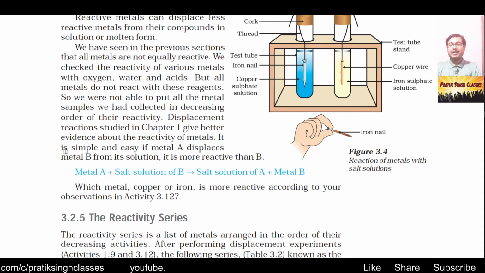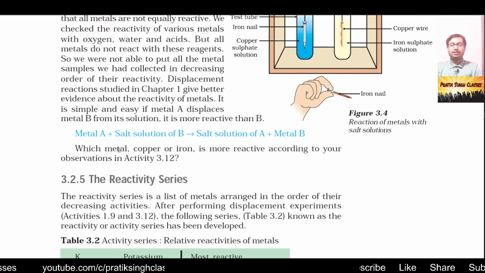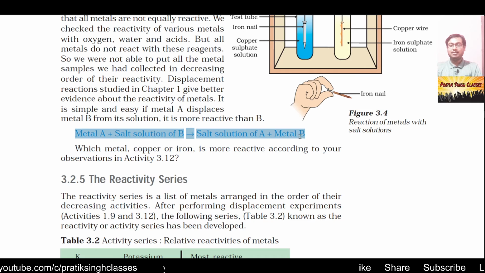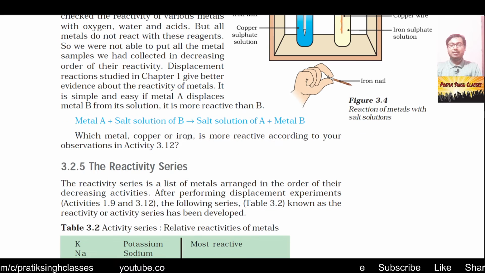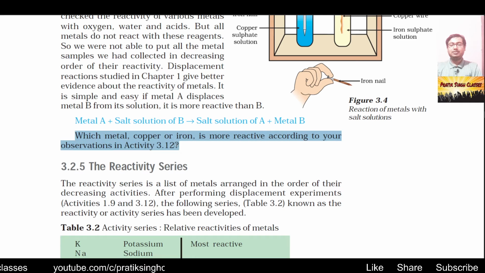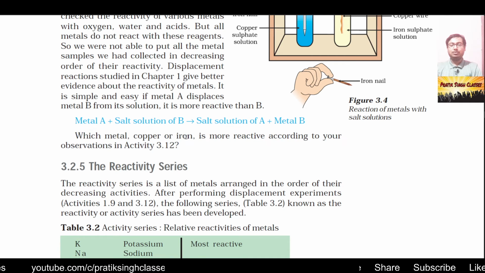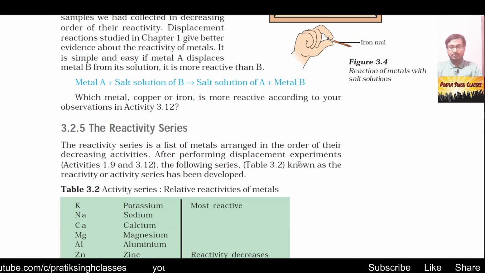It is simple: if metal A displaces metal B from its solution, that means A is more reactive than B. That is, metal A plus salt solution of B makes salt solution of A plus metal B. Here metal A is more reactive than metal B. So which metal, copper or iron, is more reactive according to your observation in 3.12? You have to write it, and also answer that in the comment section of this video.